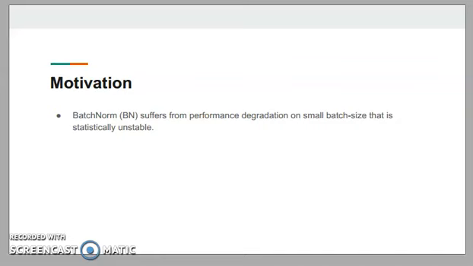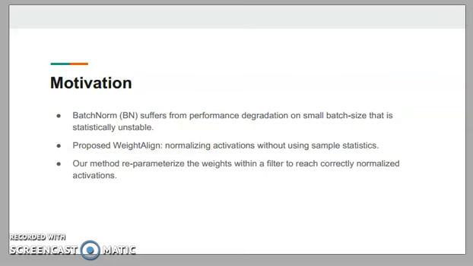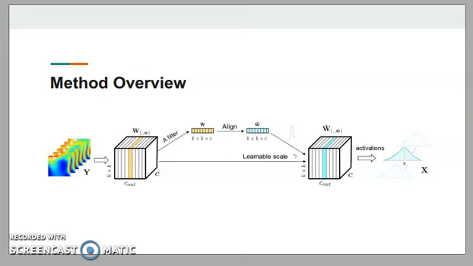So when the batch size is very small, the performance of batch normalization will be very unstable. Therefore, we proposed WeightAlign, a method normalizing activations by reparameterizing filter weights instead of using sample statistics. In this way, the performance of WeightAlign is stable and independent of batch size or sample statistics.